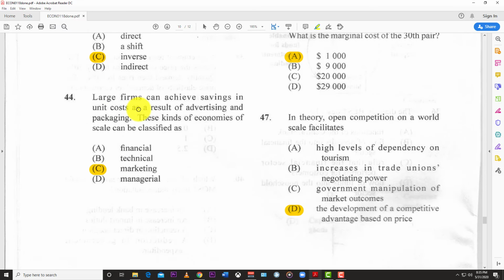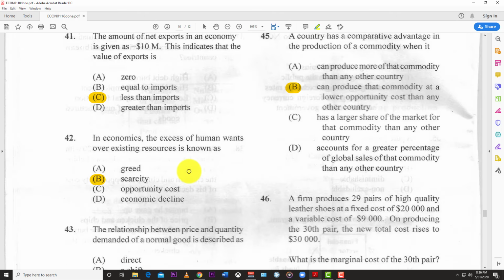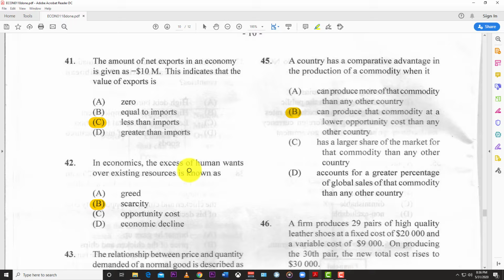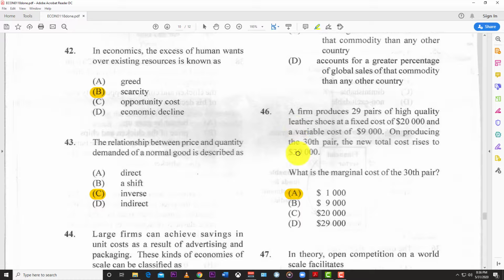44. A large firm can achieve a savings in unit costs as a result of advertising and packaging. These kinds of economies of scale can be classified as marketing economies of scale, marketing. 45. A country has a comparative advantage in the production of a commodity when it can produce that commodity at a lower opportunity cost than any other country. So it's about opportunity cost.